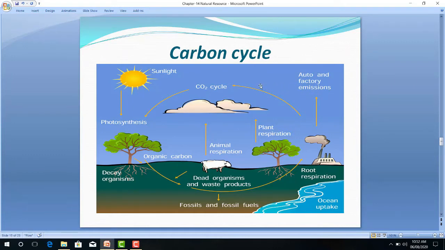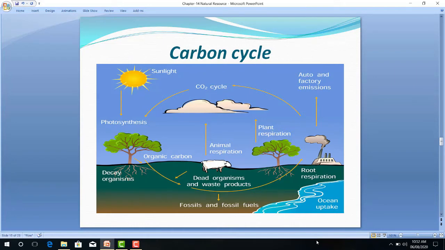Now this carbon dioxide in dissolved form mixes inside the ocean, and the outer shell of marine animals is made up of calcium carbonate. So this carbonate as well as bicarbonate is useful for these marine animals and protects their body. So this way one can say the plants use carbon dioxide in photosynthesis and give out oxygen.